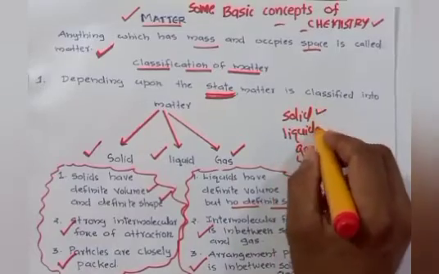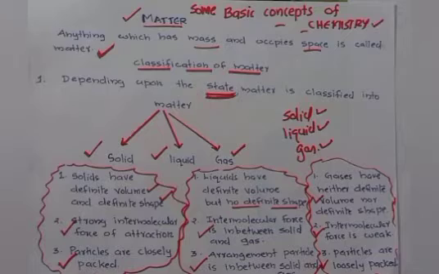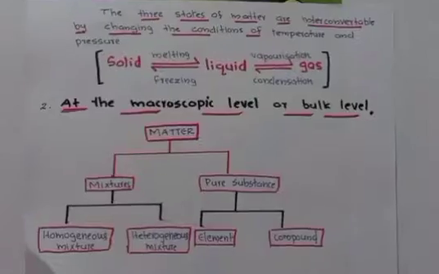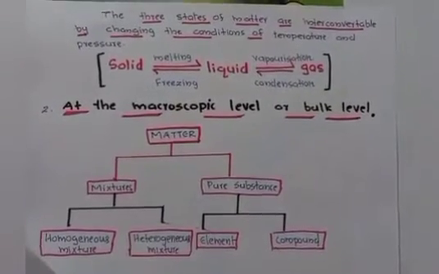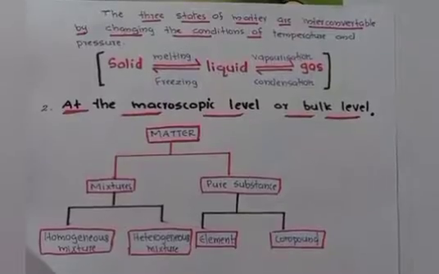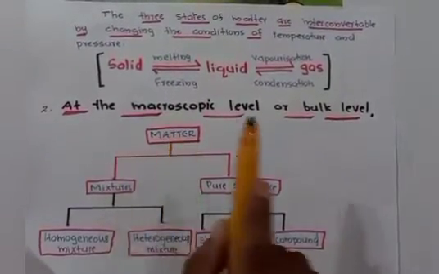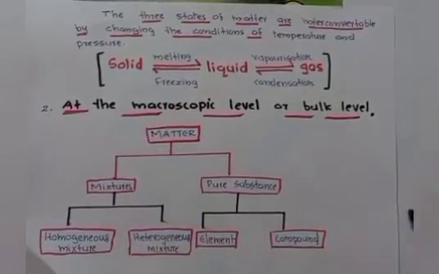Solid, liquid and gas. Then compare solid, liquid and gas, എന്ന് പറഞ്ഞാൽ നിങ്ങൾ ഇത് ക്ലിയർ ചെയ്യുക. Then what are the three states of matter? Solid, liquid and gas. These three states of matter are interconvertible by changing the conditions of temperature and pressure.